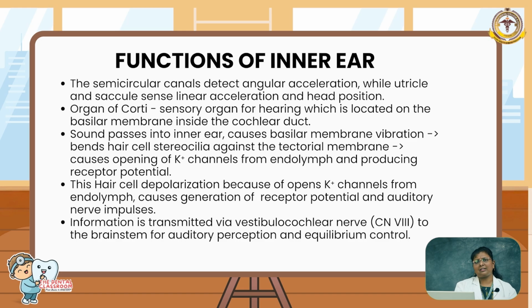How does this function in the mechanism of hearing? Whenever the sound vibration passes from the pinna, it is directed towards the tympanic membrane via the external auditory canal. This vibrates the tympanic membrane. Then this vibration is passed to the ear ossicles one by one, that is the malleus, incus and stapes, and finally the stapes, which is attached with the oval window, causes pressure and vibration changes in the membranous part of the cochlea.